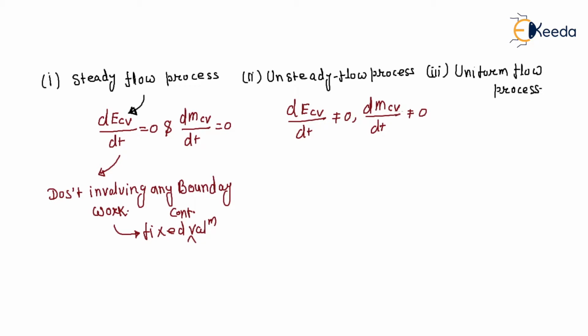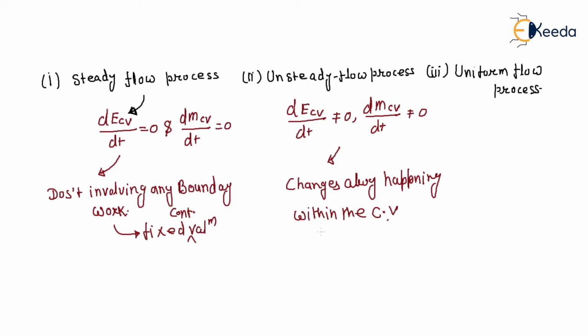During an unsteady flow process, changes are always happening within the control volume. But what is the uniform flow process?